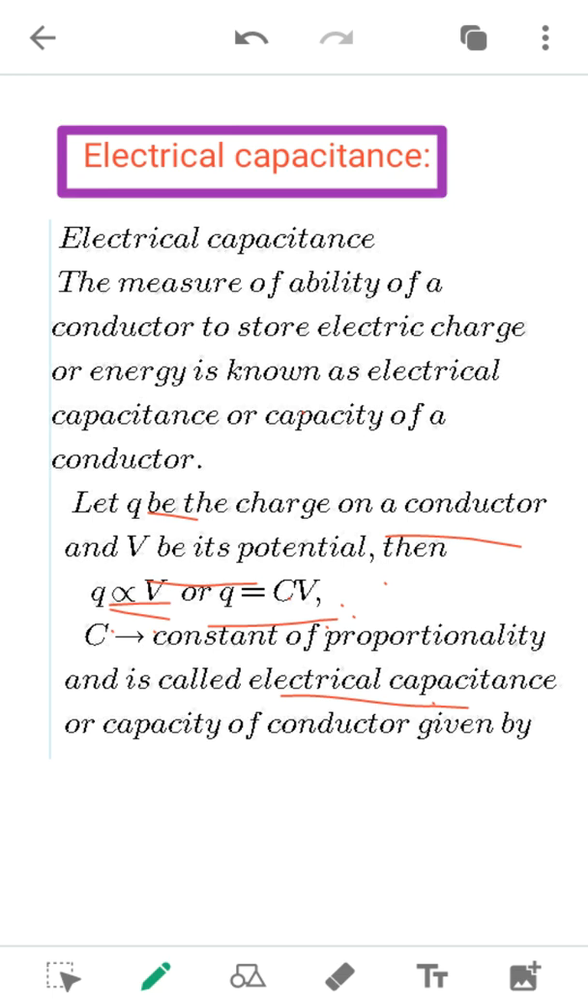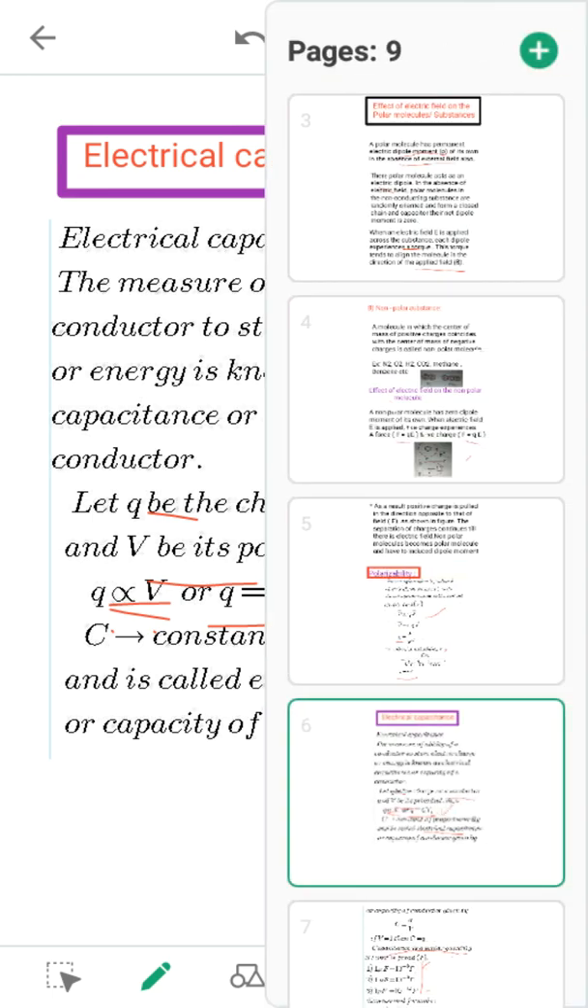As there is an increase in the charge, there will be an increase in the potential also. Therefore, Q equals C into V. C is a constant of proportionality and it is known as the electrical capacitance of a particular conductor. That capacitance varies from conductor to conductor, that you have to remember. So there will be different capacitors, and the capacitance value differs from conductor to conductor.